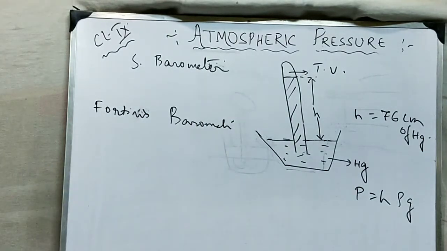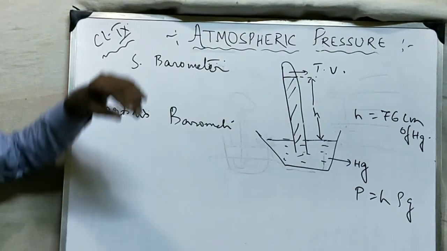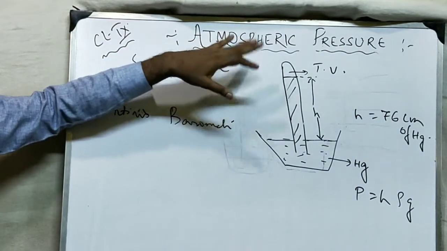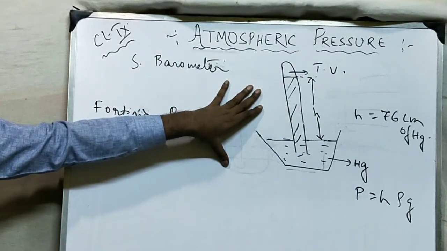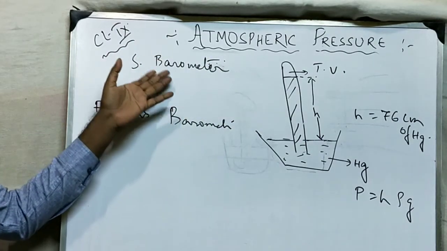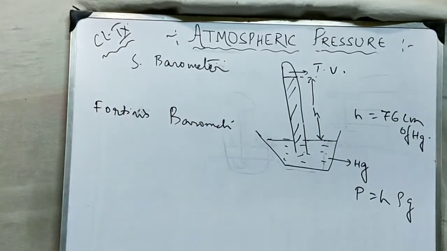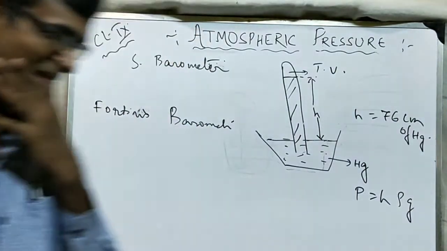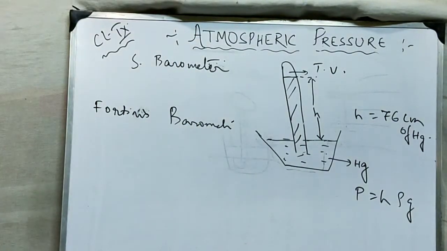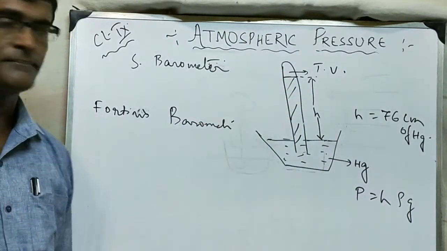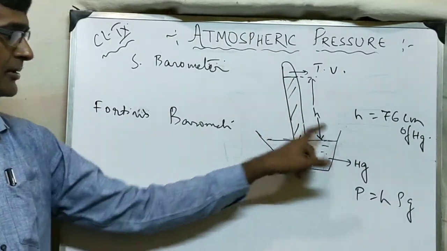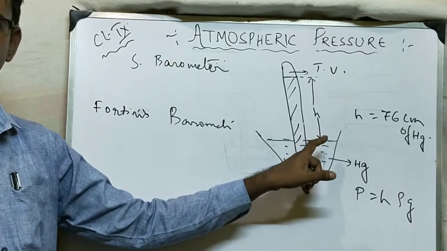Now Fortin's barometer is nothing but a changed form, or you can say modernized or revised form of simple barometer. The drawbacks, the demerits of simple barometer are removed here. How? See, the figure of simple barometer you can get from your book. It is also used in the lab in many places, because that is what we have studied, that this mercury cup is open.